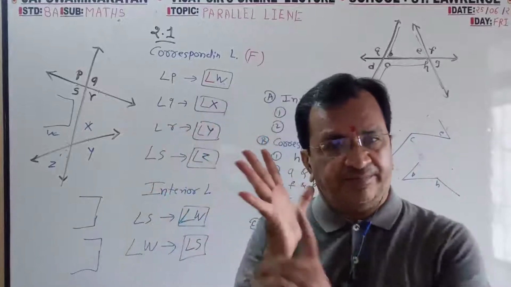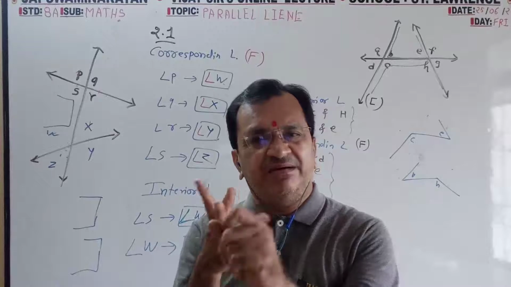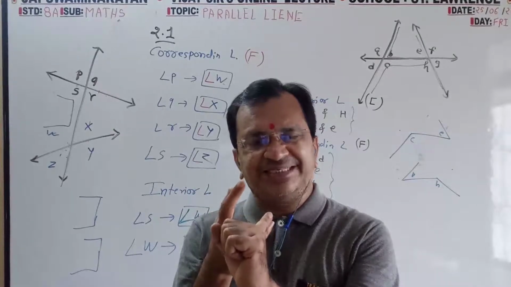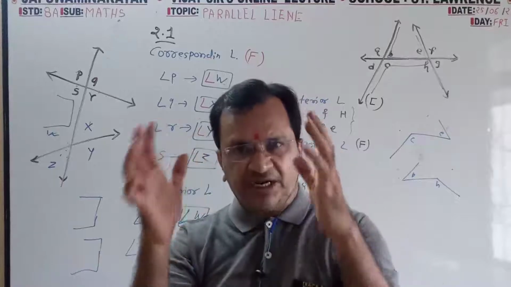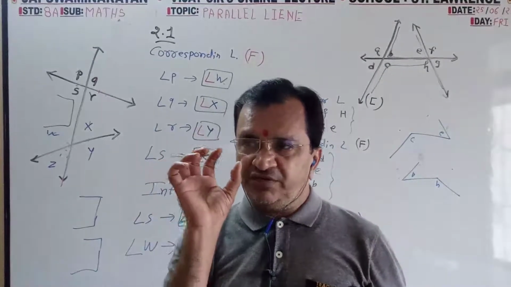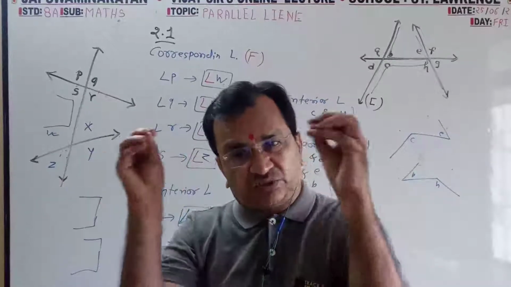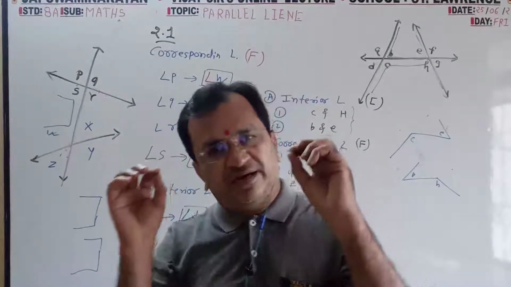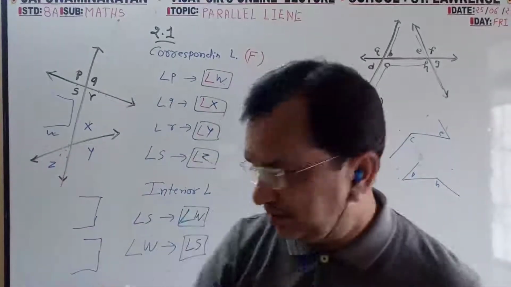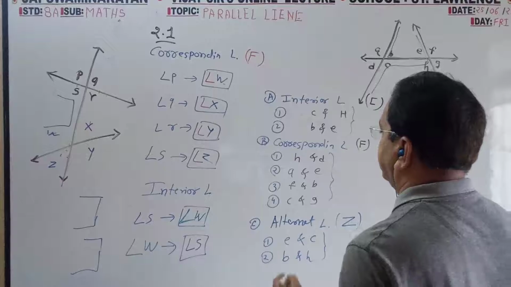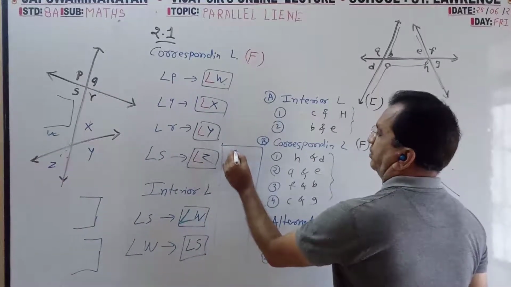Among 5 pair, corresponding means F, alternate means Z, vertically opposite means X, interior means C, linear means Y. From the shape with different color or with light pencil you have to draw the shape. Which 2 angles are occupied? Write the name. And even I have given how to write. Suppose corresponding, so it is